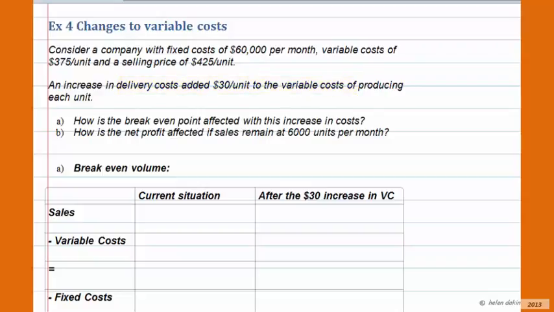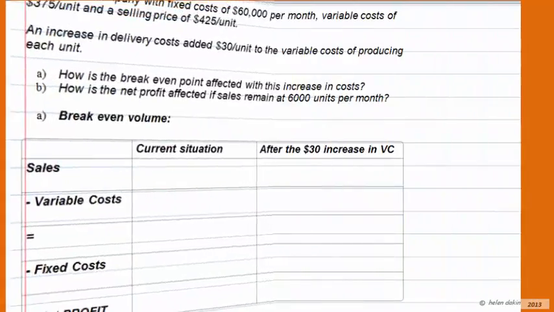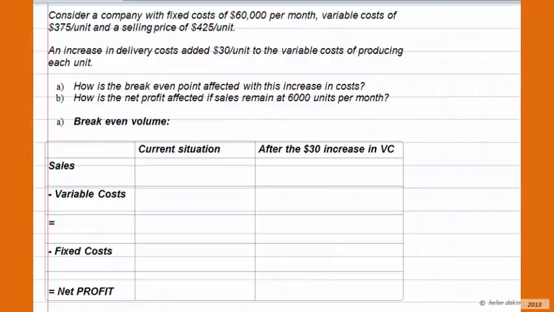First of all, let's take a look at part A. So we're trying to compare the break-even volume with the increase in our variable costs. Currently, we have fixed costs of $60,000 and variable costs are $375 per unit. So our variable costs are $375 per unit times the number of units.